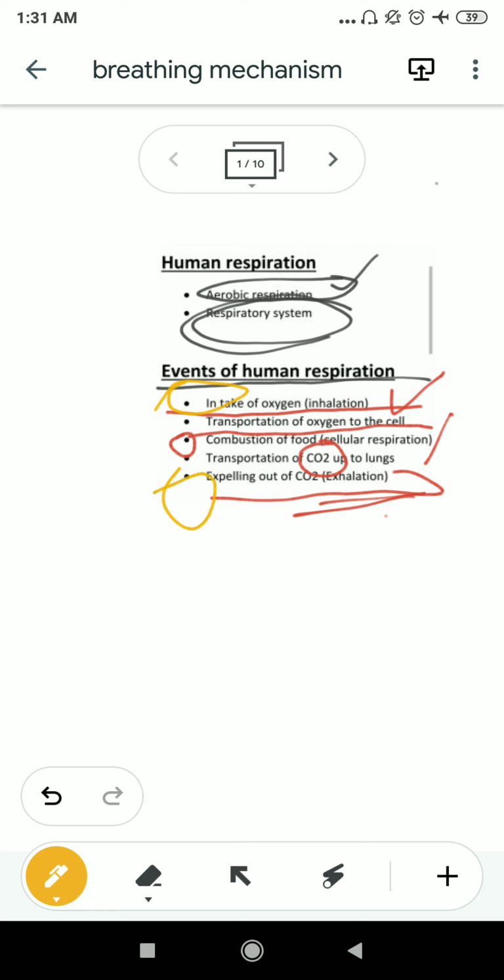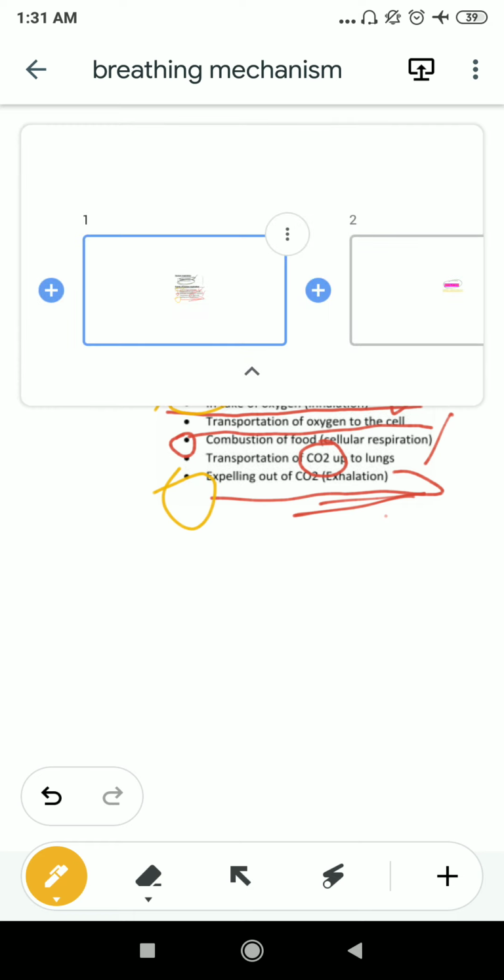So now we need to discuss the transportation of oxygen to the cell. We already know the transportation of oxygen up to the lungs by the mechanism of breathing. Now we need to know how the oxygen will be transported from the lungs up to the cell. As we know, the main event of respiration occurs within the cell, so the oxygen needs to be transported up to the cellular level. That's why we'll discuss how this process goes on.